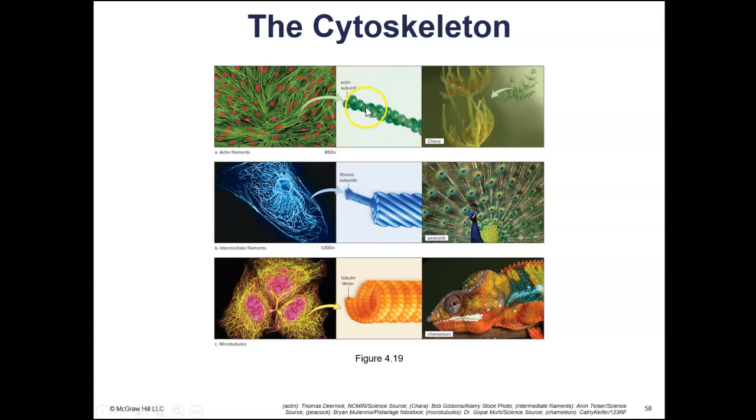And you can see an illustration of actin. Actin kind of looks like two strands of pearls that have been twisted together. And then you can see intermediate filaments here, and the microtubules are thicker and composed of a protein called tubulin.